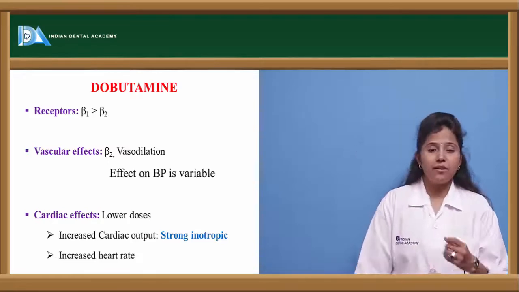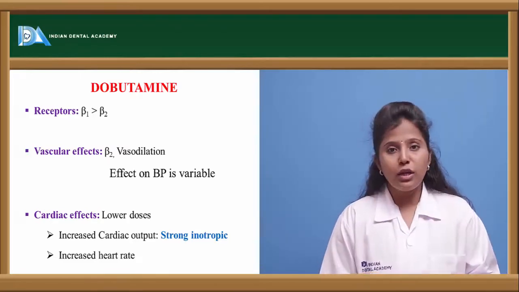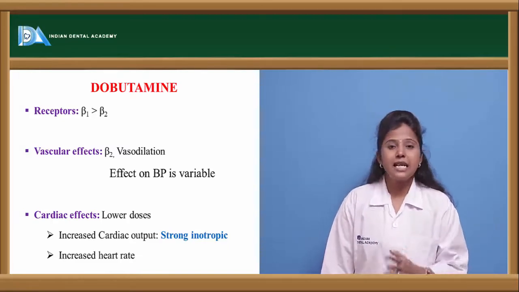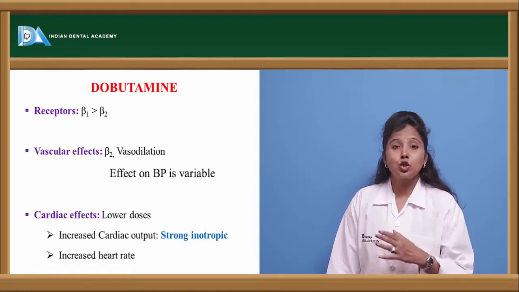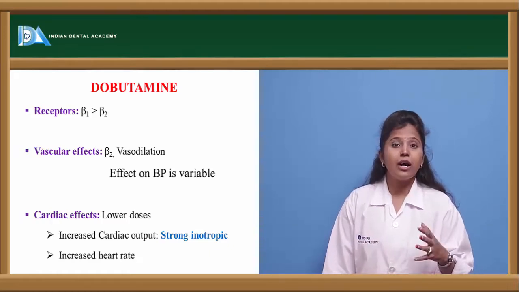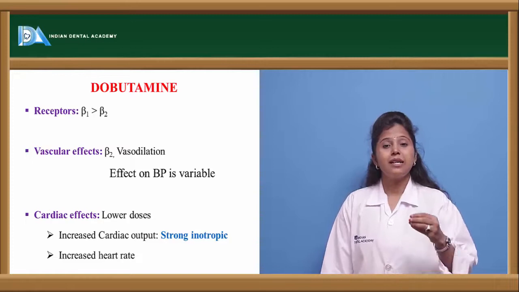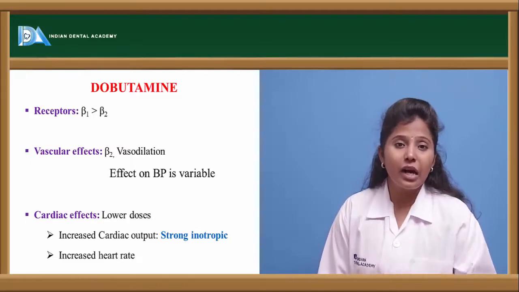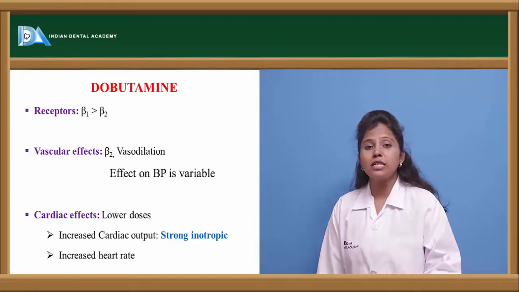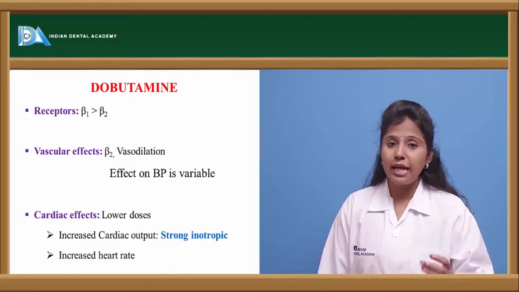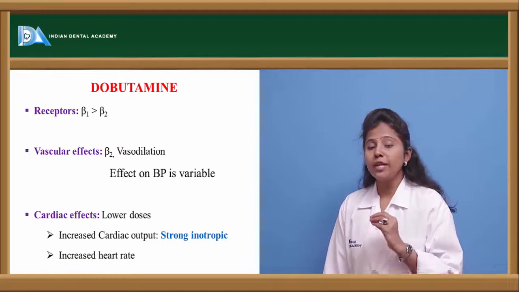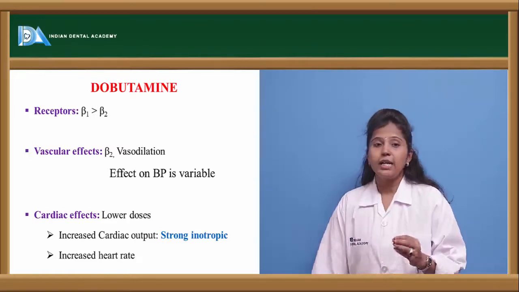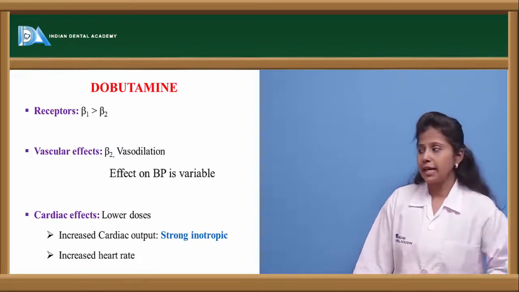And what are the cardiac effects? In low doses, dobutamine shows cardiac effects like increased cardiac output. We can say it is a strong inotropic agent also. A strong inotropic agent is one that causes increased contractility of the heart. Those agents which cause increased contraction of the heart are called inotropic agents. Dobutamine in lower doses is a very good inotropic agent, and it also causes increased heart rate, or tachycardia.